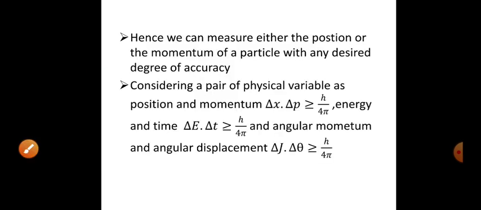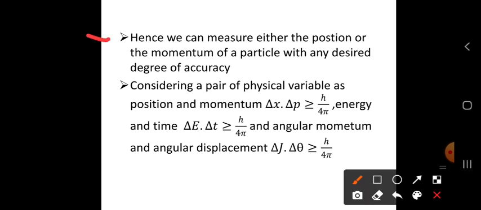Hence we can measure either the position or the momentum of a particle with any desired degree of accuracy, but not both. If you want to calculate the position, we can calculate it without knowing the momentum, and if you want to know the momentum, we cannot calculate its position. So you can calculate only one with a desired, somewhat accurate value.